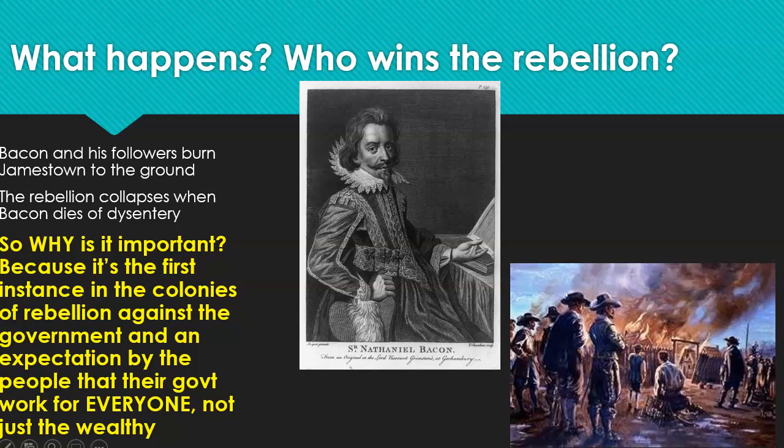Because it's the first example in the colonies that we have of rebellion against the government. Okay, we know a big rebellion is going to happen later on, but this is the first instance of rebellion against the government in the colonies, and the expectation of the people that the government needs to work for everybody, rich, poor alike. It doesn't matter. The government needs to work for everybody.